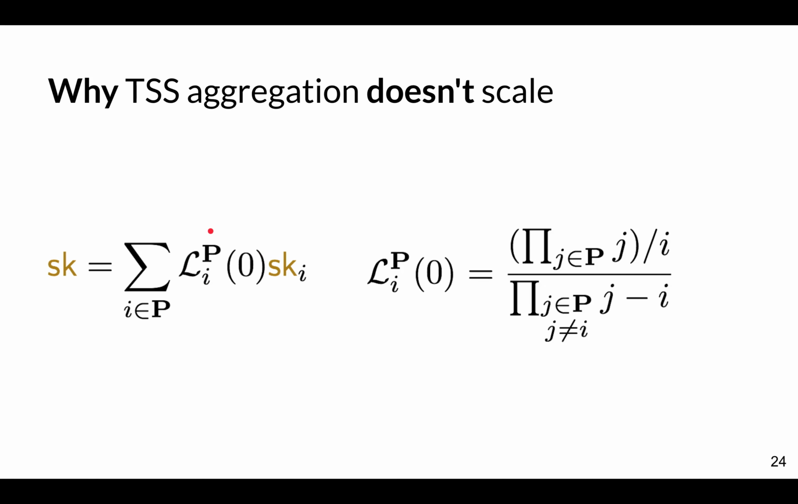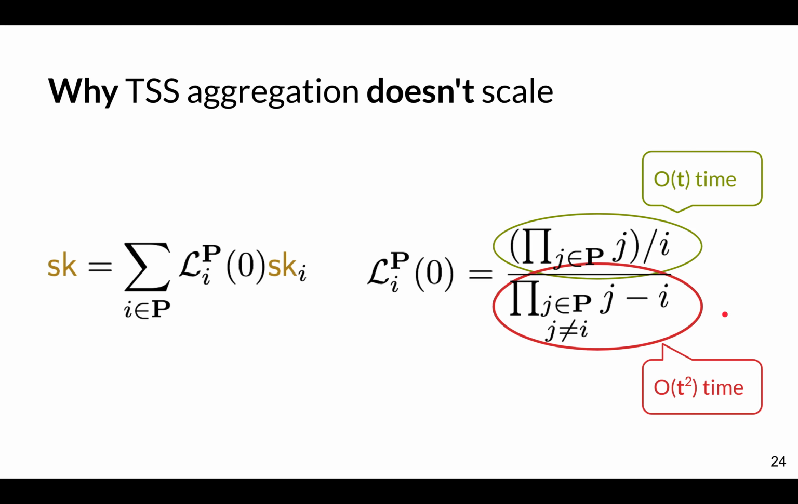Now let's see what they look like. They look like this, a numerator divided by a denominator. The numerator you can actually compute in order t time, because you can compute this product once in order t time, and then you can go do this division t times, and you get all of the t numerators for all of the L_i's. But the denominator, unfortunately, if you do it naively, will take you order t squared time.